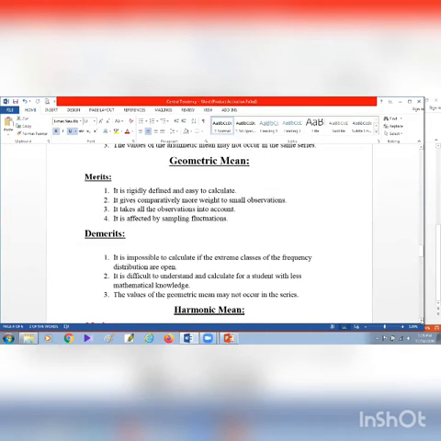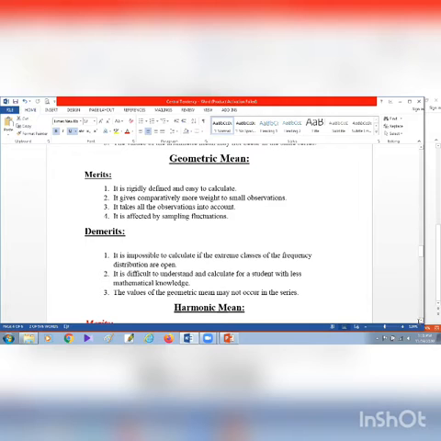Then geometric mean. The merits of geometric mean are: it is rigidly defined and easy to calculate. It gives comparatively more weight to small observations. It takes all the observations into account, and it is not much affected by sampling fluctuations.